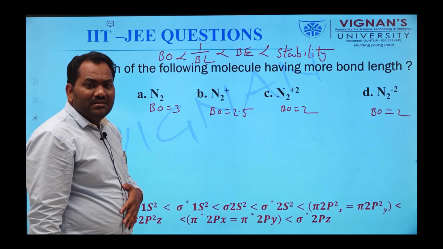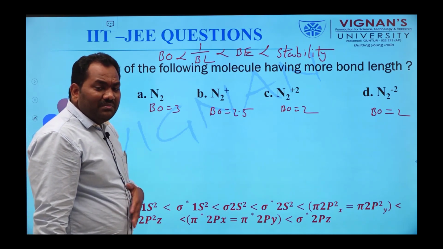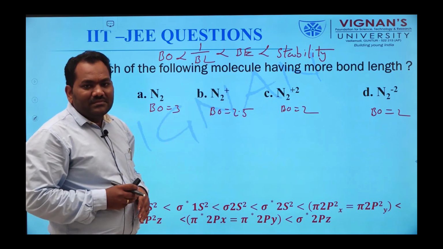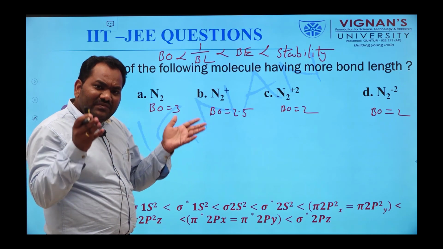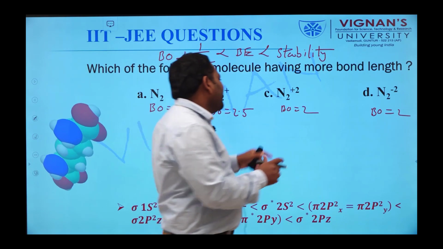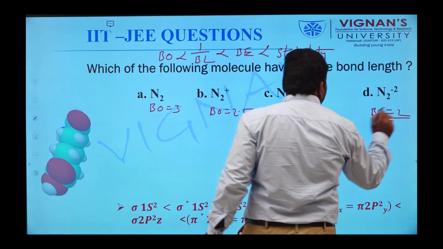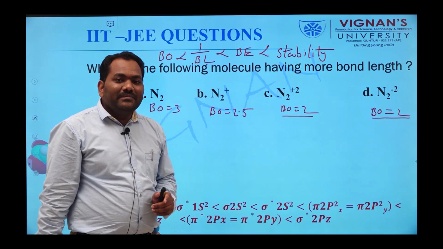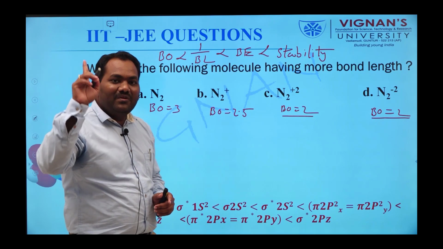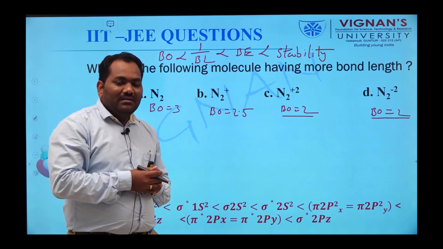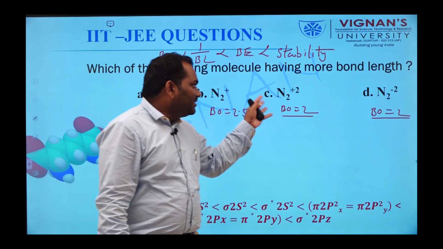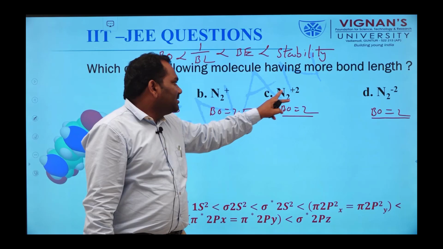Sometimes they ask, which of the following molecules is less stable? The molecule having less bond order is less stable. But here both have the same bond order. But stability also depends upon the number of bonding electrons and the number of anti-bonding electrons. Sometimes we select both options, or we select only N2 plus or N2 2 minus.